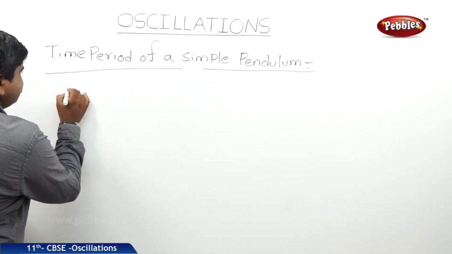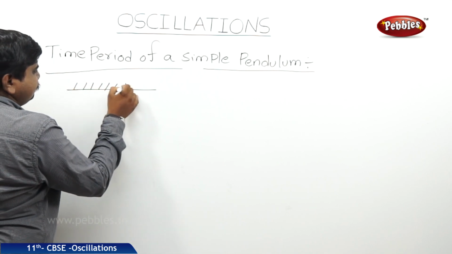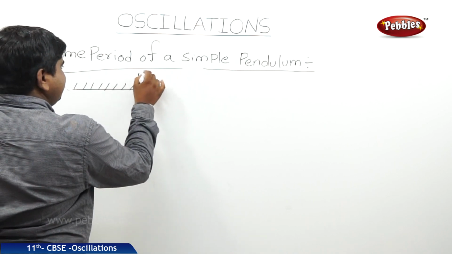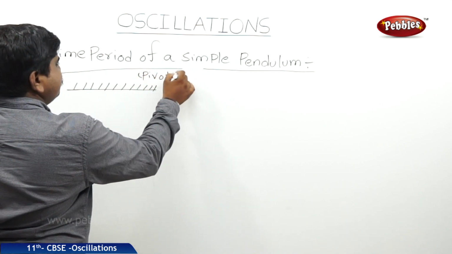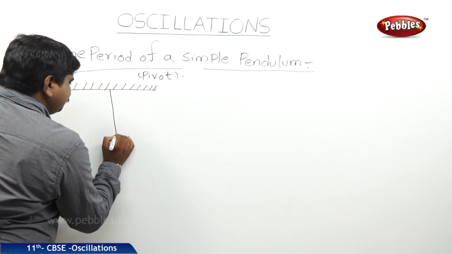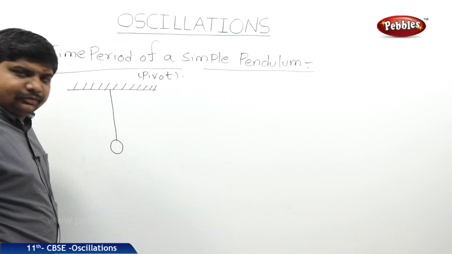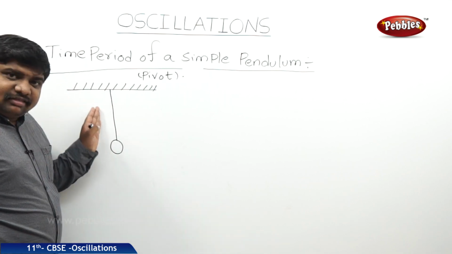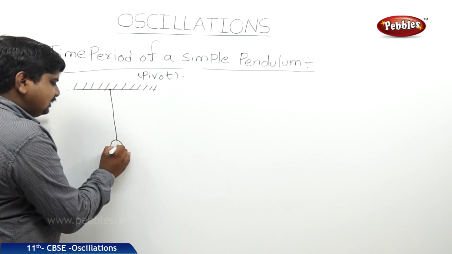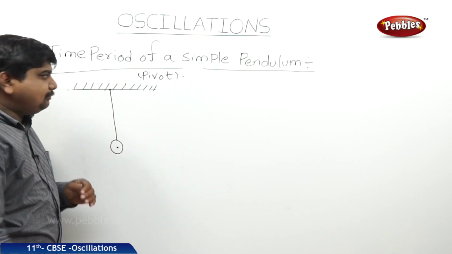For this purpose, just assume the structure of the simple pendulum. This is a pivot, nothing but a point where one end of the pendulum is fixed. This is an inextensible string. Here is a metal bob. The length of the pendulum is the distance from the point of suspension to the center of gravity of the metal bob, and it is called the length of the pendulum.